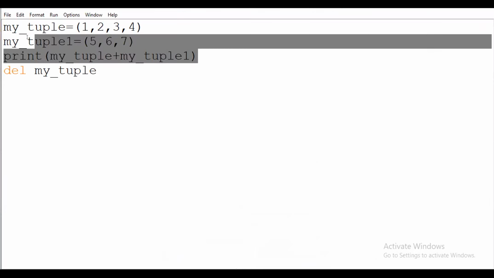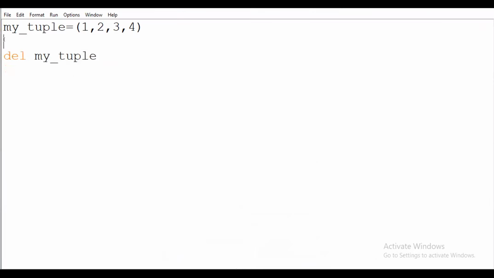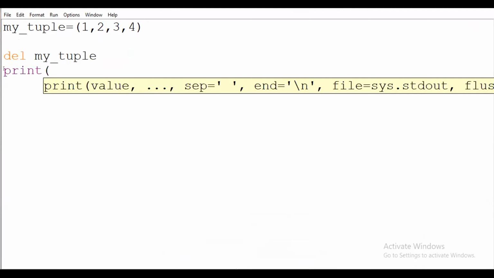Here I will first of all delete this, and then I will print my tuple.